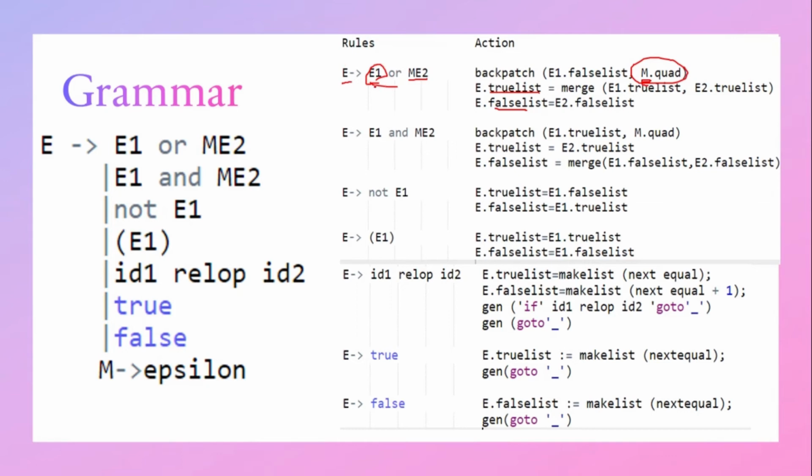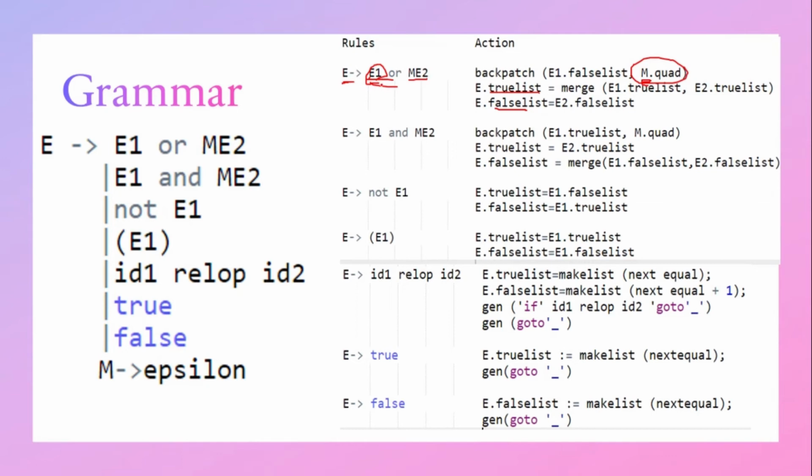And if E1 is true, then E2 must be tested, isn't it? E1 false means E is also false, but if E1 is true, we have to test E2 also. So the target of E1 dot true list is nothing but the beginning of E2.